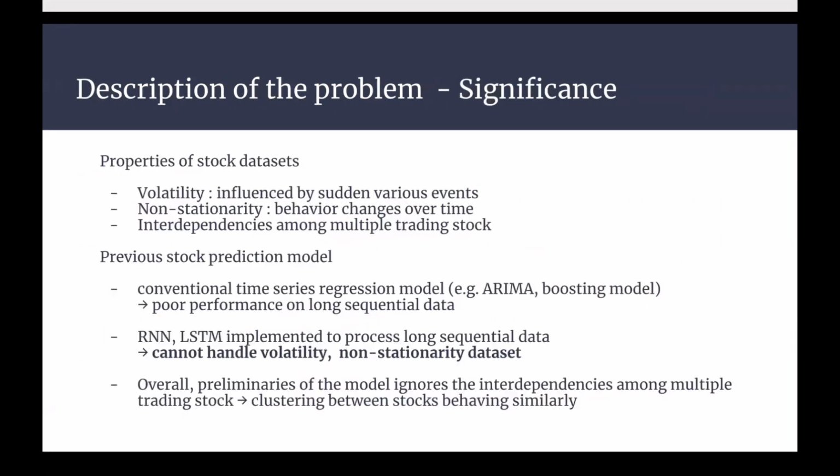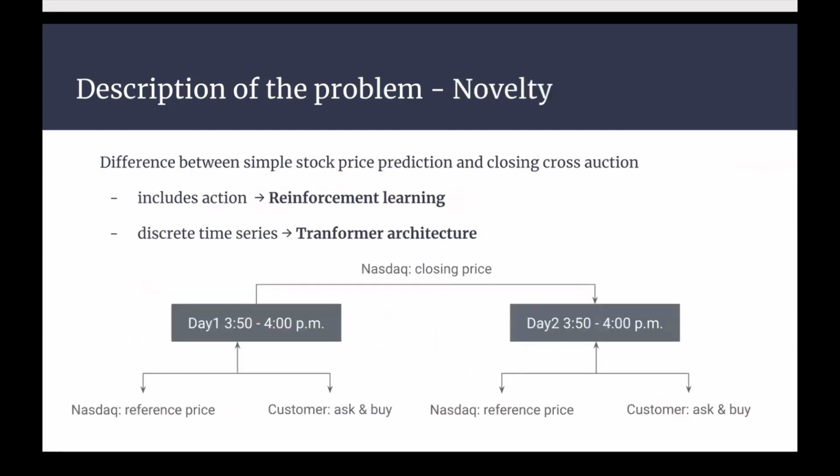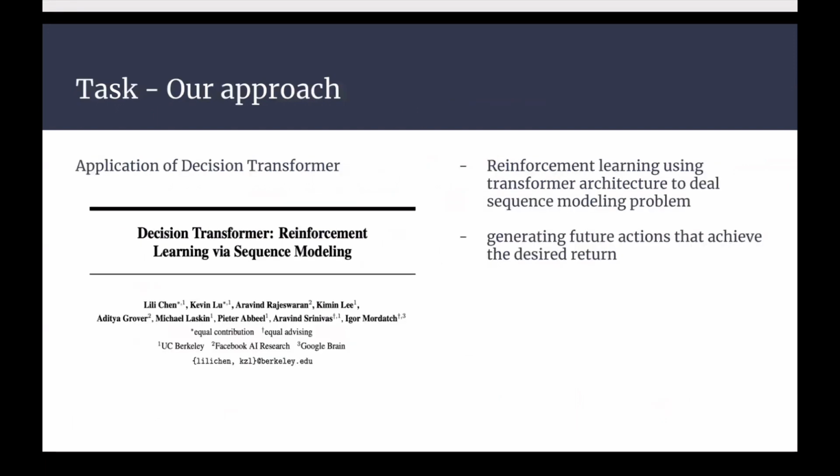The closing price acts as the key indicator to evaluate overall market performance. In general, stock datasets have several properties like volatility and non-stationarity. Many research works apply conventional time series regression models and RNN, LSTM models. However, the previous approaches were not capable of dynamic environments, and therefore cannot handle non-stationary data. The significant difference between simple stock price prediction and this task is that this includes action and it is in discrete time series. We therefore applied reinforcement learning and transformer architecture.